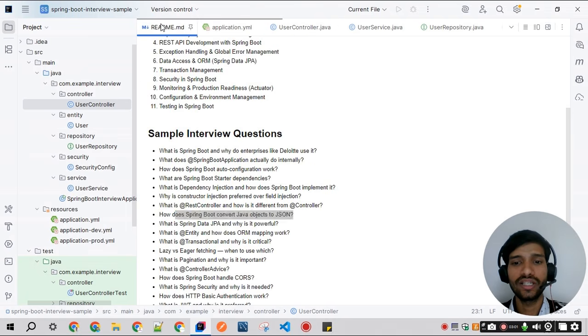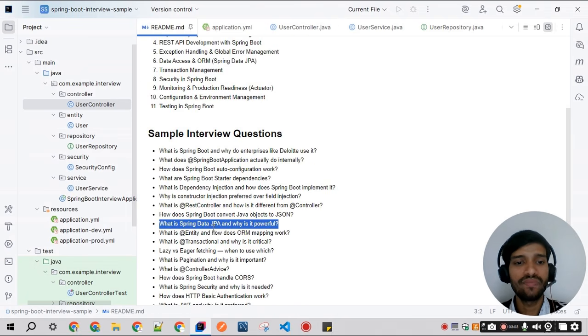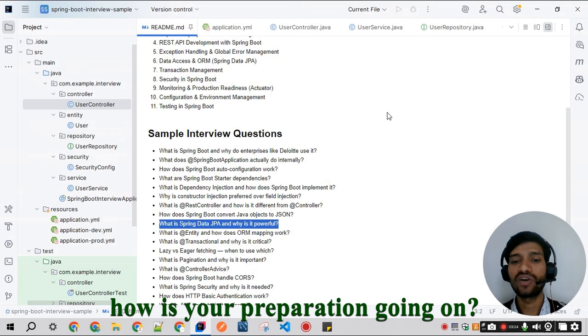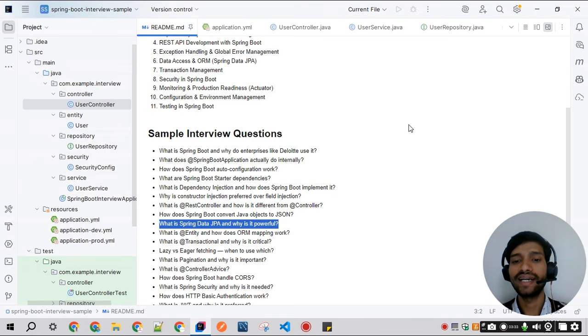So let's go to the next question. What is Spring Data JPA and why is it powerful? Spring Data JPA is an abstraction over database access. Instead of writing boilerplate DAO code, you define the repository interface, and with that we can use CRUD operations without any implementation. We can use pagination, sorting, and we can query our own methods. In the project, it reduces development time and enforces a clear data access layer.